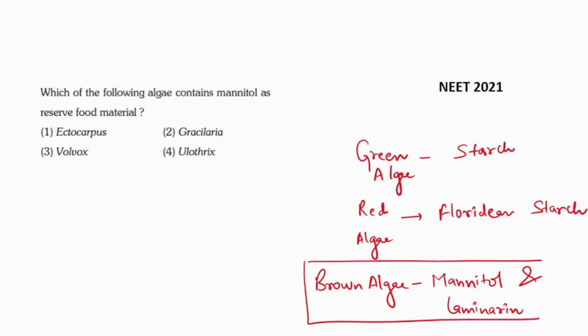That means we have to find out the brown algae in the option. Gracilaria is the red algae, Ulothrix is the green algae, Volvox is the green algae, and Ectocarpus is the brown algae. So the correct option is option number 1, Ectocarpus, because brown algae has mannitol and laminarin as the reserve food material.